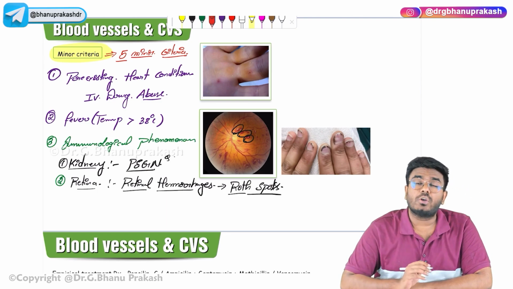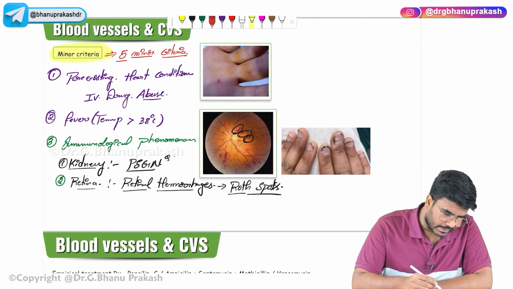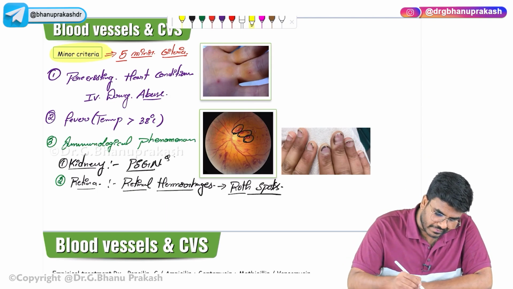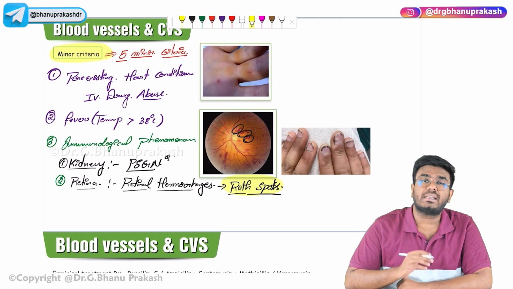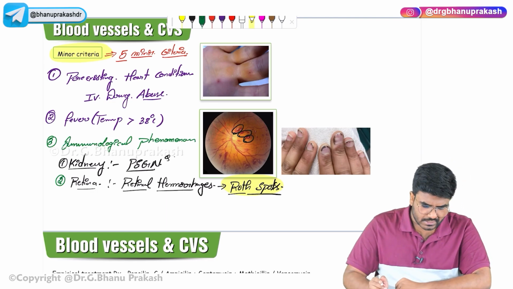These Roth spots are not only seen in this specific condition. Roth spots are also seen in other conditions like diabetes mellitus. They can be seen in leukemias also. Remember, Roth spots are not specific. They are seen in leukemias, anemias, different conditions also.